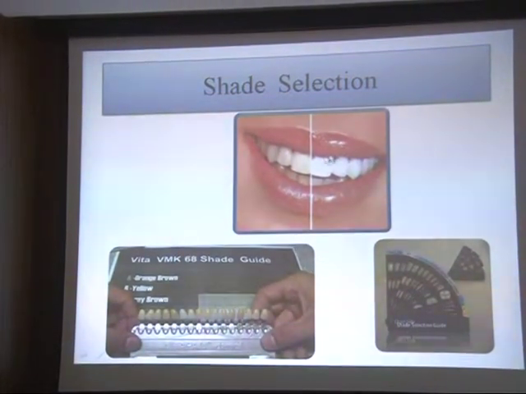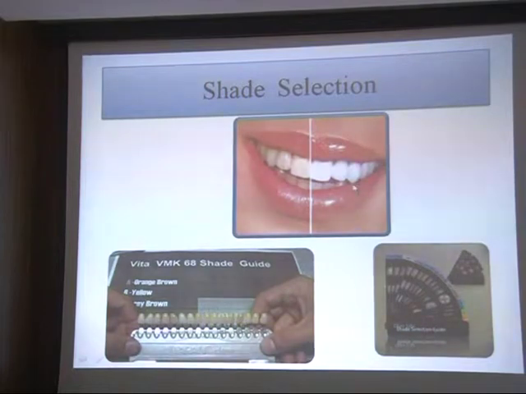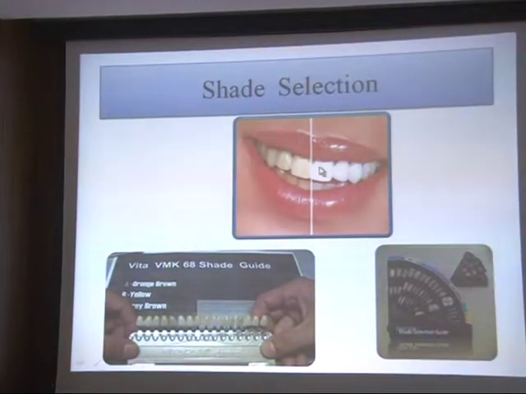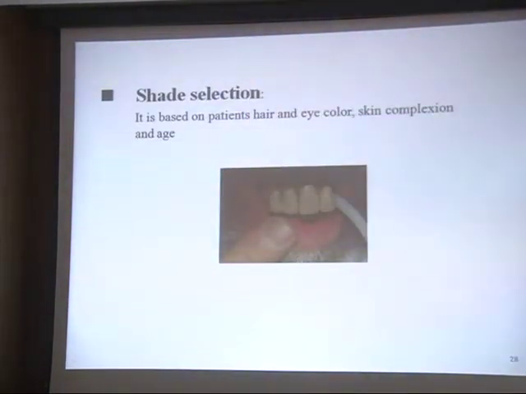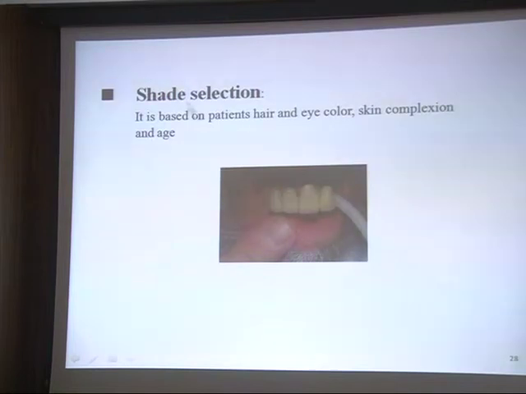Here you can see the teeth of the darker shade, teeth exactly white. So this teeth, in which patient it will suit, that you have to decide. Shade selection is a very important clinically significant step, because here you get certain idea and the consent from the patient, so that this shade selection has to be approved by the patient. Ultimately, when you fabricate the denture, at that time patient should not reject it. It is based on patient hair and eye color, skin complexion and age, of course.